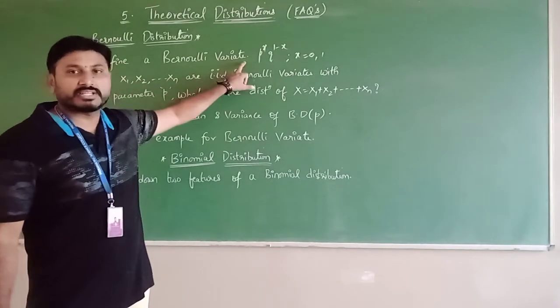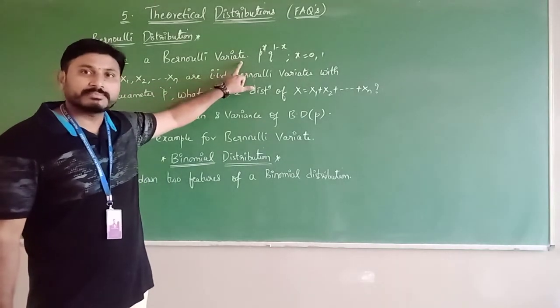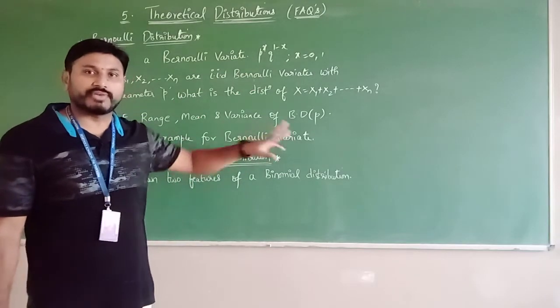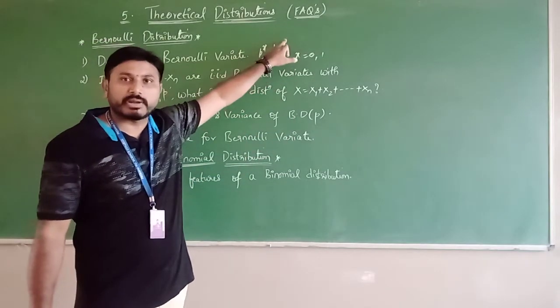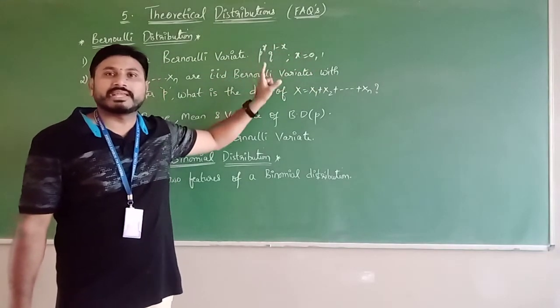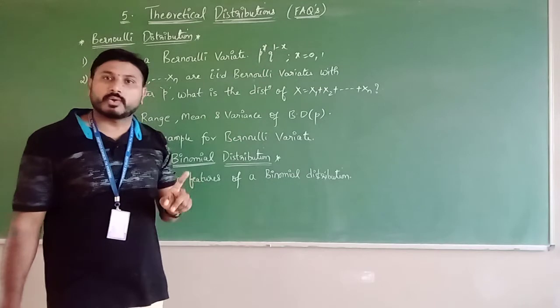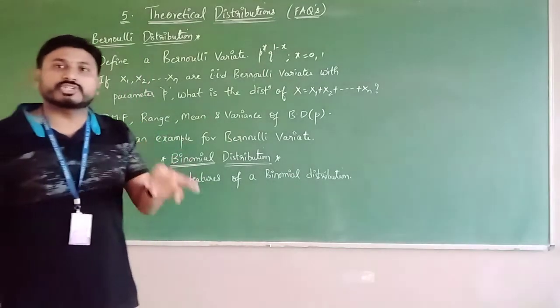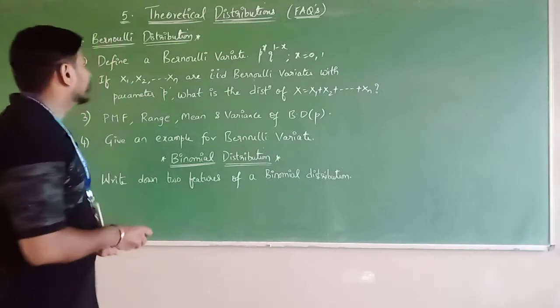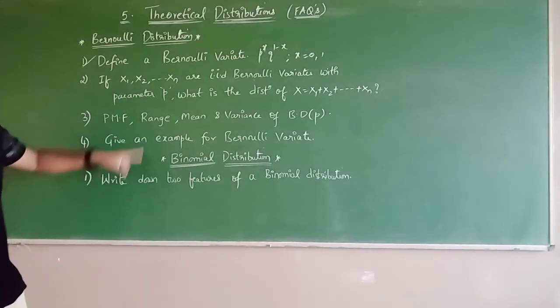So the definition of Bernoulli variate is, let x be a discrete random variable with its PMF p of x equals p power x q power of 1 minus x, where x equals 0 or 1, and then the variate x is called a Bernoulli variate and its distribution of x is called a Bernoulli distribution. Clear? Next, coming to the next one.